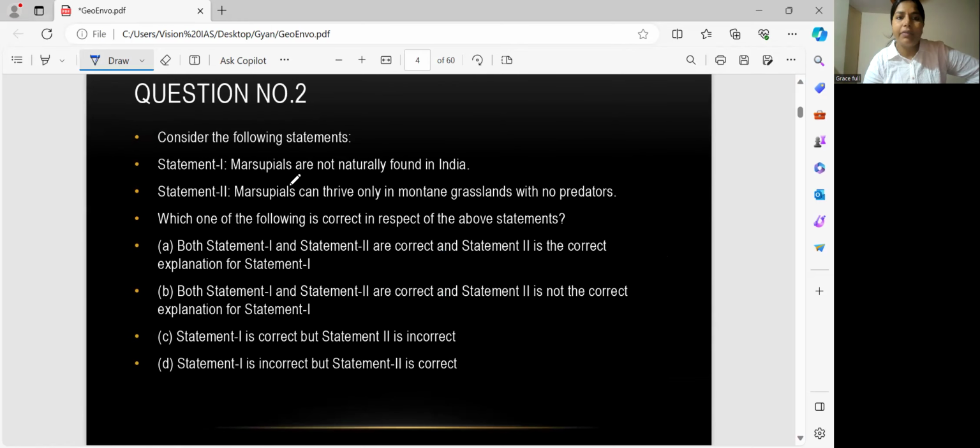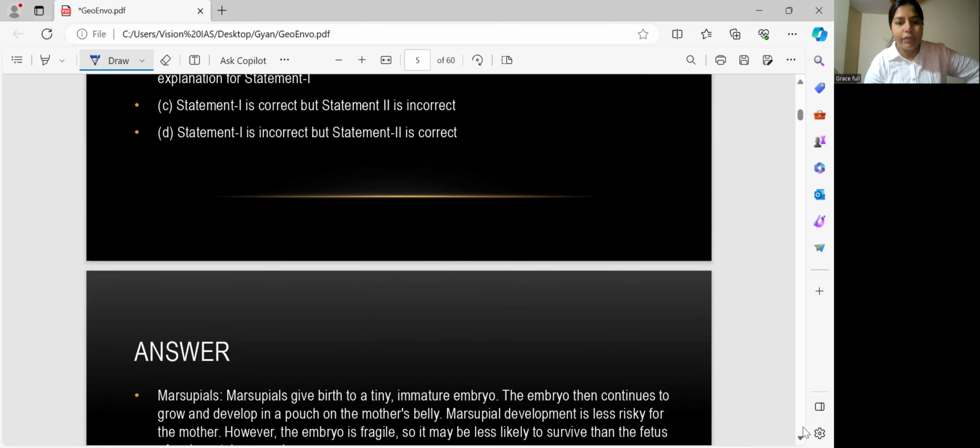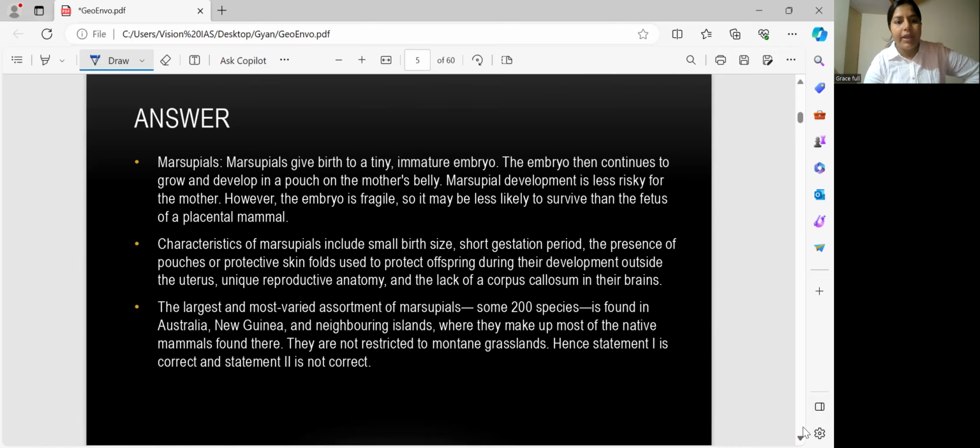Consider the following statements. The first statement says marsupials are not naturally found in India. And statement number 2 says marsupials can thrive only in montane grassland with no predators. Grassland and no predators, it's a little contradictory here. So it is asking which statement is correct, or which one is the best explanation of the second one.